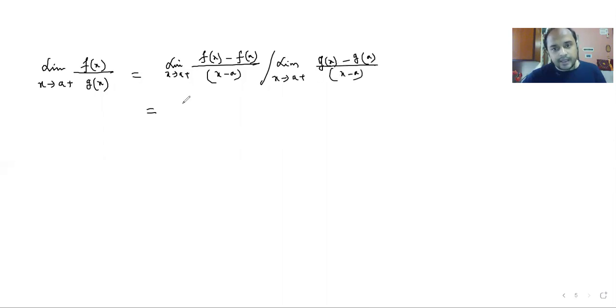And what is this? This is your f dash a, and that is your g dash a. So you see, this has proved the given result.